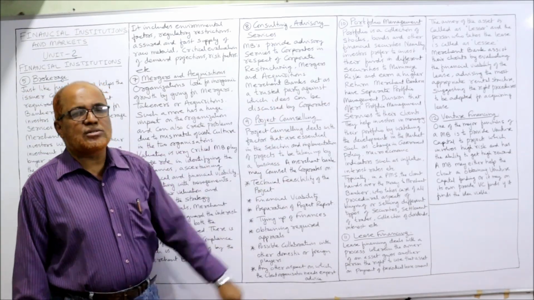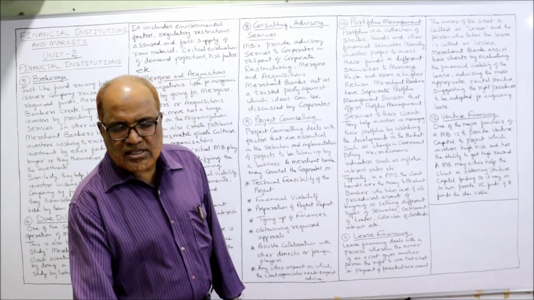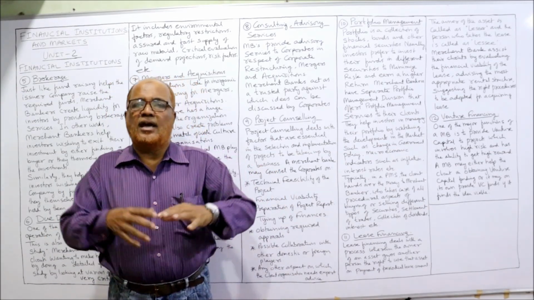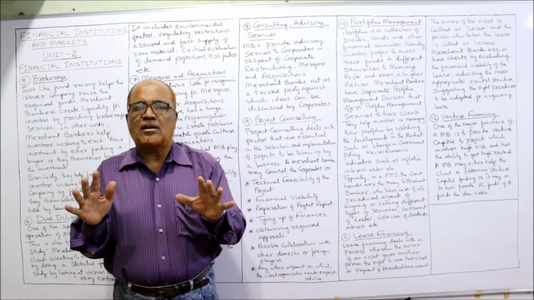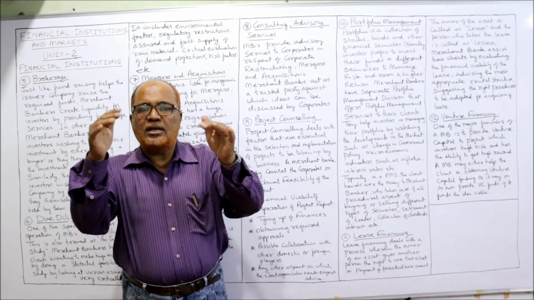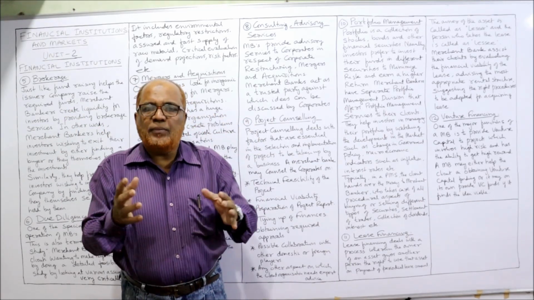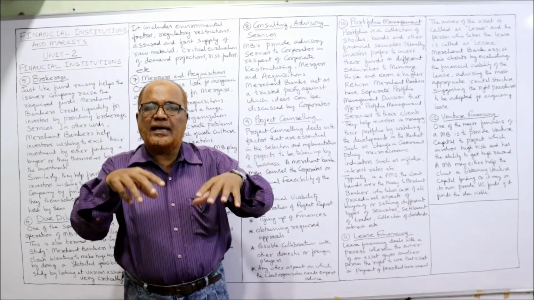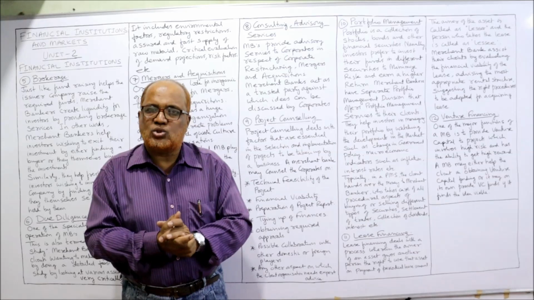Now the 10th function is portfolio management. See here, a portfolio is a basket of securities. A group of securities is called a portfolio. No investor will invest all his money in one avenue, in one stock. That means it is not better to put all eggs in one basket. If something goes wrong, all the eggs will get destroyed.